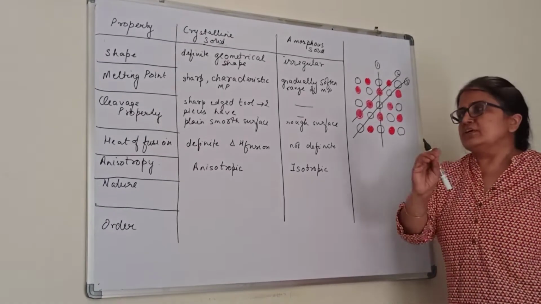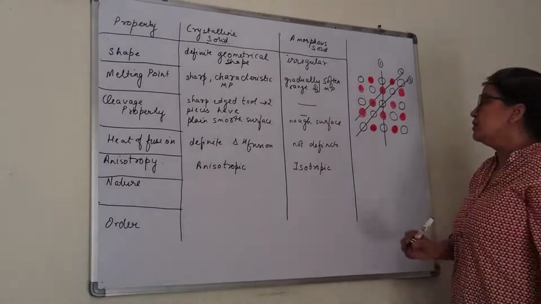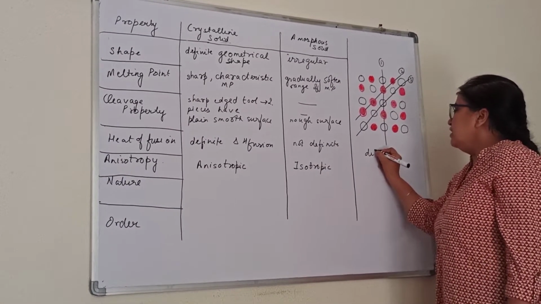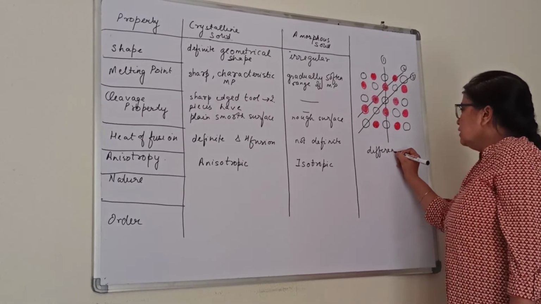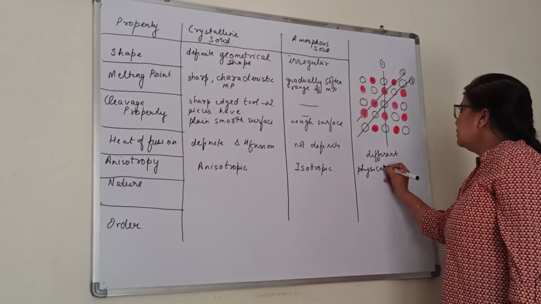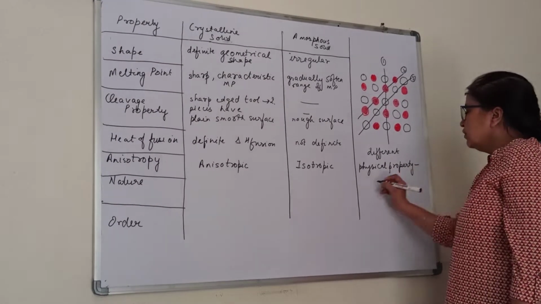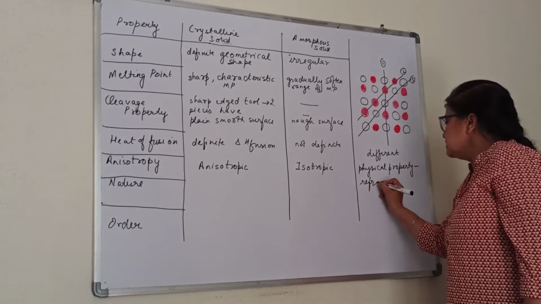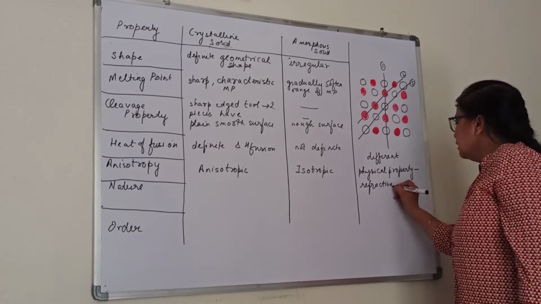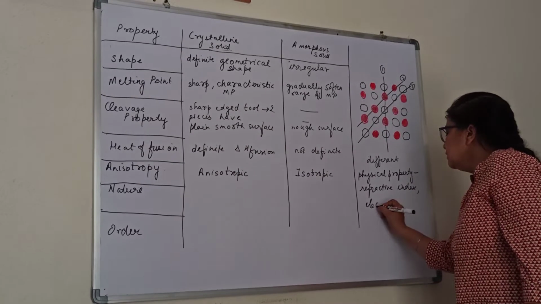So let me tell you the definition for anisotropy. Anisotropic substances are those which have different physical properties. Which physical properties are we talking about? Refractive index, electrical resistance.